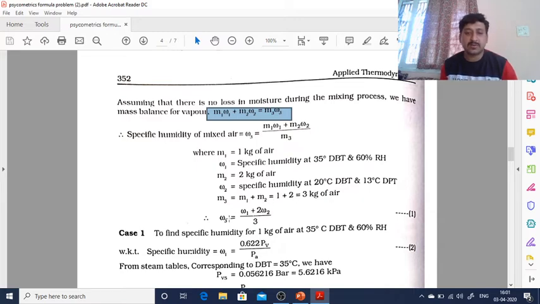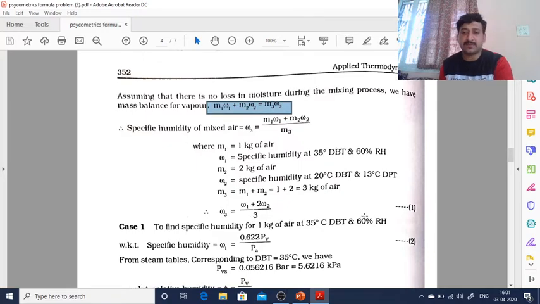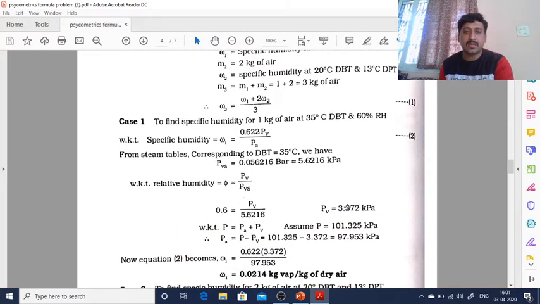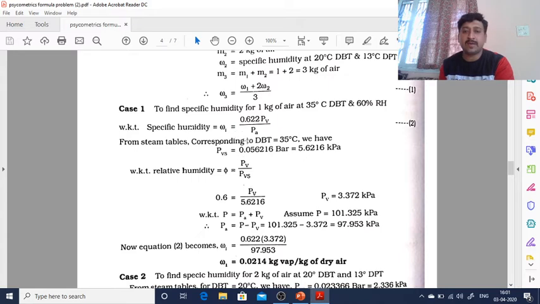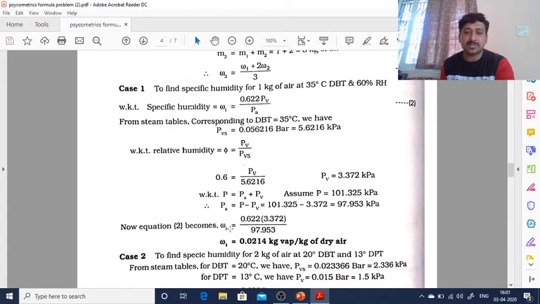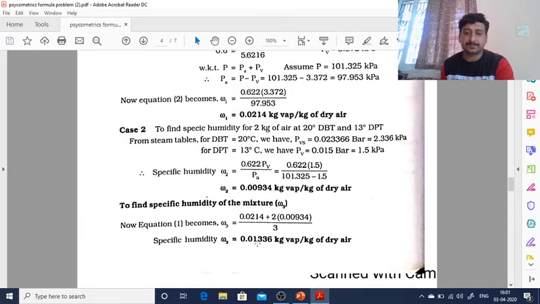So substituting that, omega 3 will be equal to (omega 1 plus 2 omega 2) divided by 3. That I have substituted over here. To find specific humidity, omega 1 equals 0.622 PV over (P minus PV). Using that, phi equals PV by PVS, so 0.6 equals PV by 5.62. So P equals PA plus PV. Substitute this, you will get the PA as atmospheric pressure is this much, and omega 1 should be equal to 0.622 times PV over PA. Just substitute that, you will get the answer.